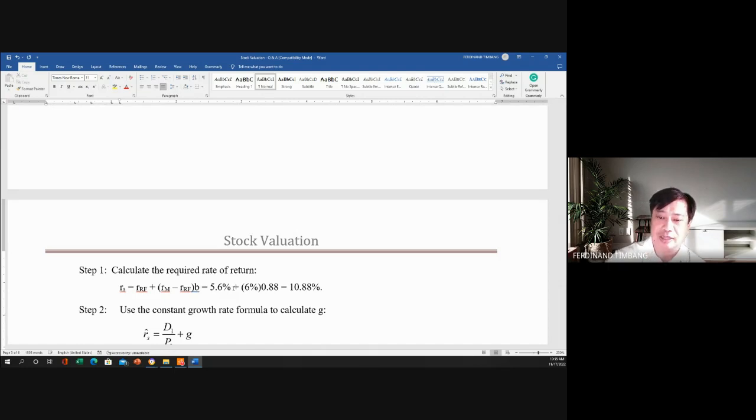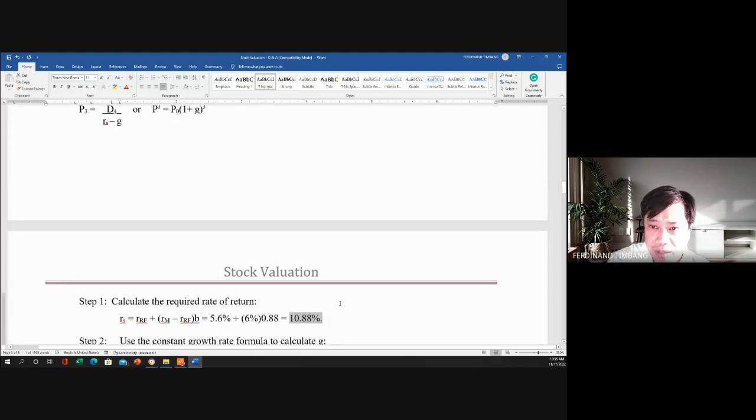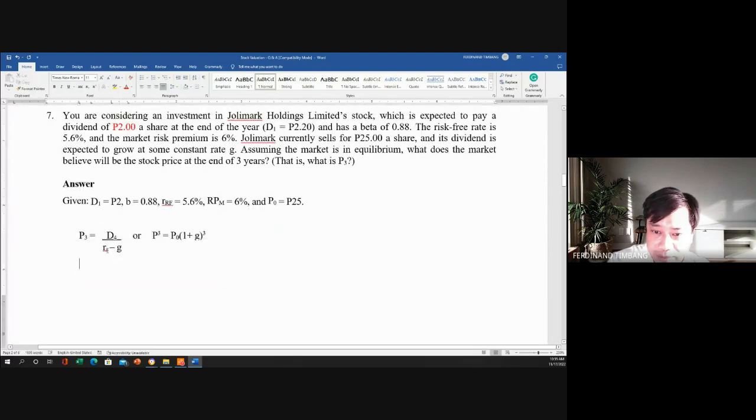No? So given naman sa atin yung risk-free rate, 5.6%, and the 6% market risk premium. So beta natin is 0.88. So we can get now that the required return is 10.88%. So since you already obtained the required rate of return, dito sa formula na to, nakuha na natin ngayon ito. But this one, the D4 and the G, hindi pa natin alam yan kasi we do not have the G yet. So kailangan makuha din natin si G.